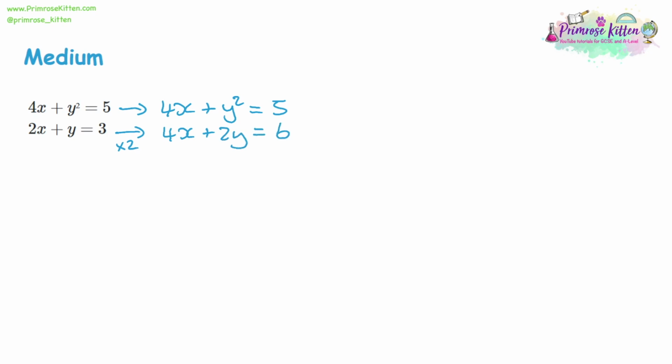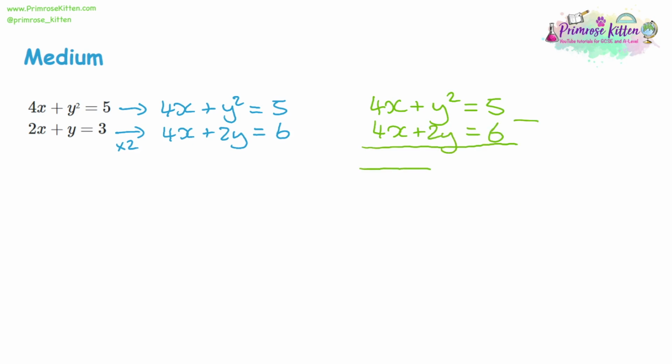And then, like we did before, for our second step, we can take these away from each other. So we're going to write this out again. Now, you'll notice I'm not going to swap around the order to make the larger numbers be on top. I'm going to keep the y squared on top for this, and you'll see why in a moment. So let's do the takeaway. So 4x take away 4x will give us 0x. That's why we did this. Y squared take away 2y.